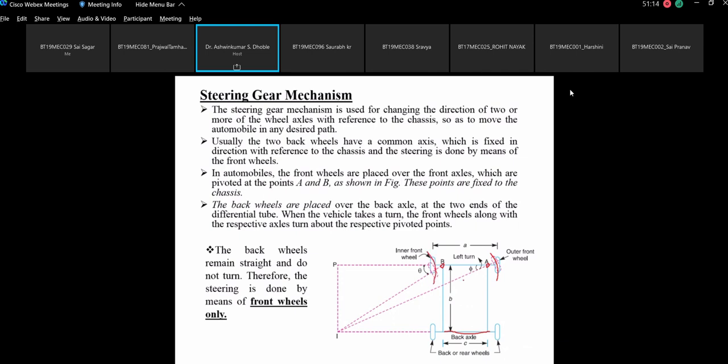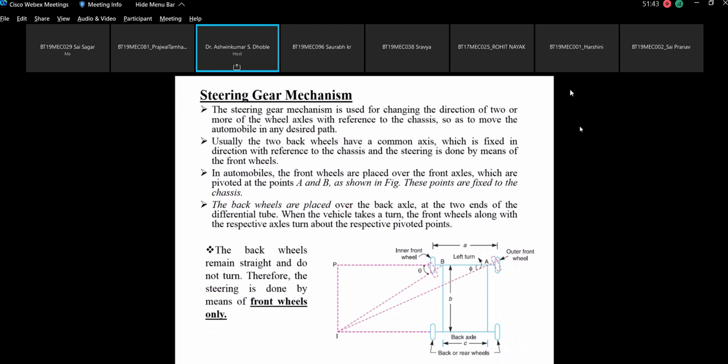Since it is taking a left turn, I have shown it on the left side, but it can rotate to the right hand side as well. Both the wheels can rotate right as well. I am just showing this gauge, which shows that the vehicle is taking a left turn, the red one.